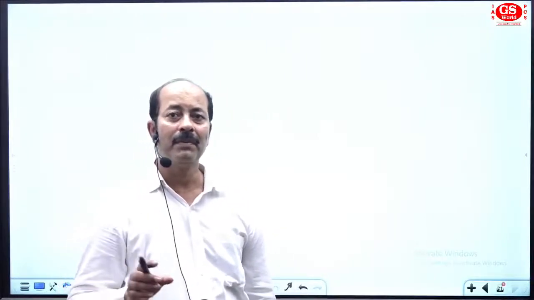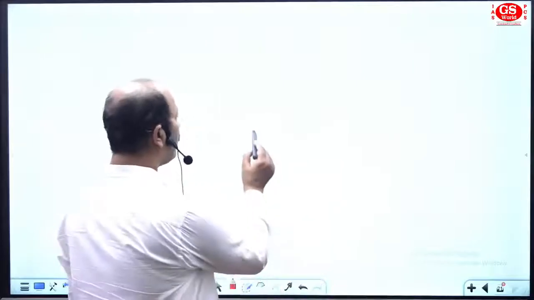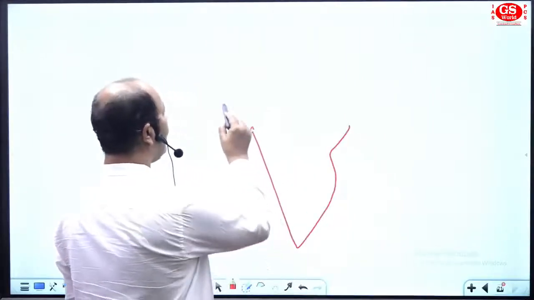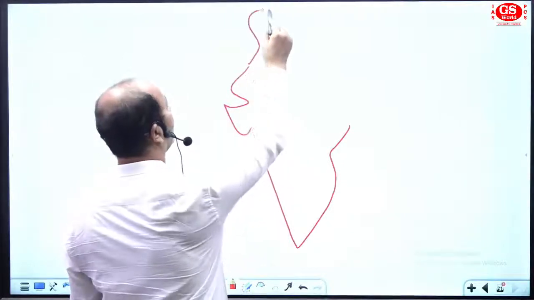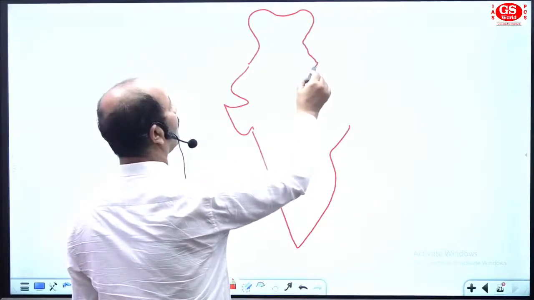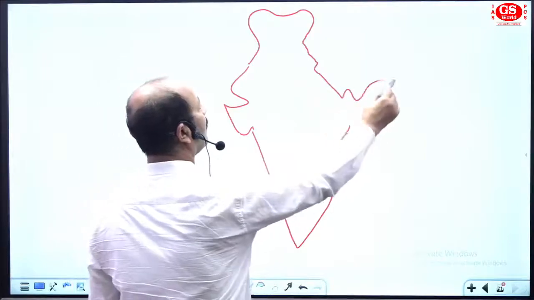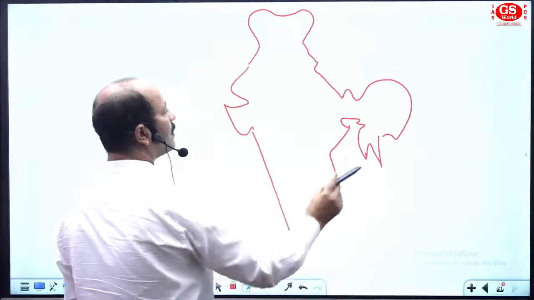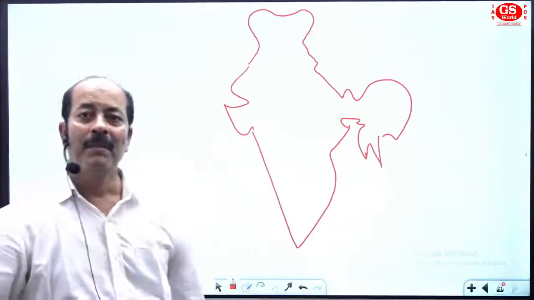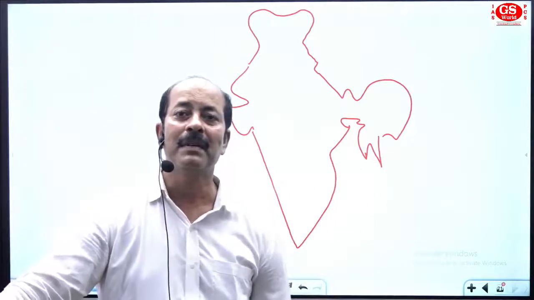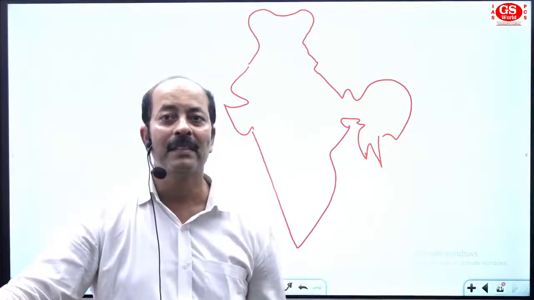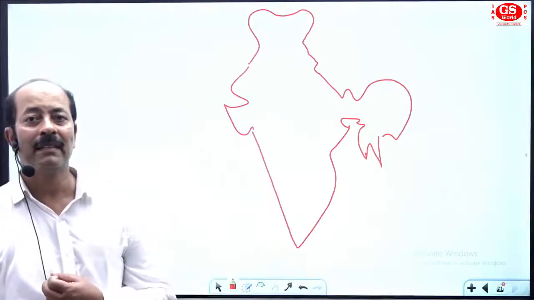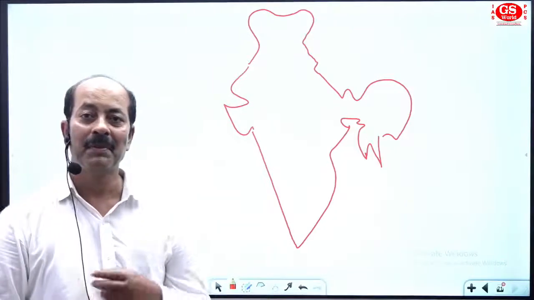For physiography of India, draw a map with free hand. Suppose I have drawn this map. By drawing this map, we can remember the place because we can visualize the location, and it will be easy to locate the area. You can use an outline map also.